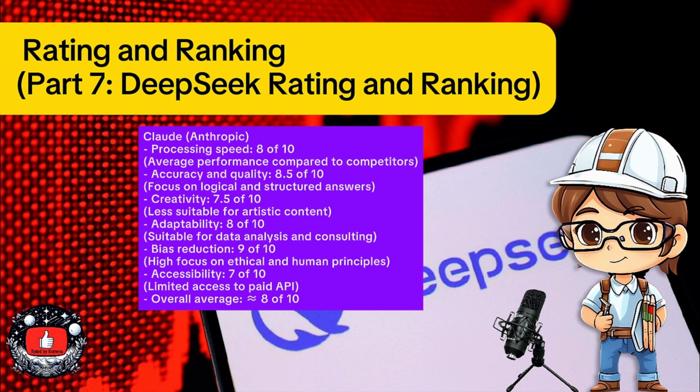4. Claude, Anthropic. Processing speed: 8 of 10, average performance compared to competitors. Accuracy and quality: 8.5 of 10, focus on logical and structured answers. Creativity: 7.5 of 10, less suitable for artistic content. Adaptability: 8 of 10, suitable for data analysis and consulting. Bias reduction: 9 of 10, high focus on ethical and human principles. Accessibility: 7 of 10, limited access to paid API. Overall average is almost equal to 8 of 10.